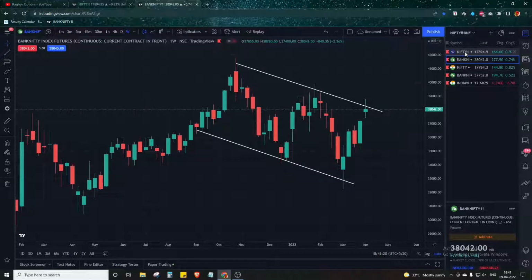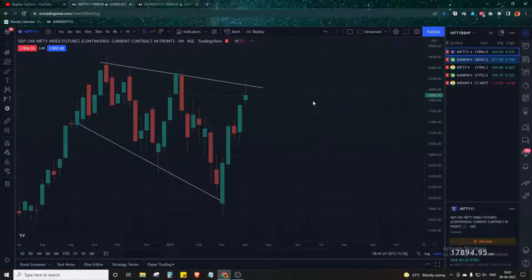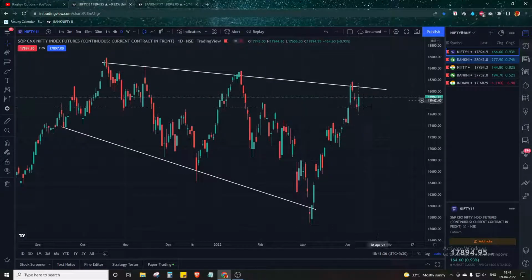Now we will do an in-depth analysis going into the daily chart and see how the Nifty 50 is working. Just a moment. This is the Nifty 50's daily chart. As you can see, it has formed a triple top, 1, 2 and 3, completing the trend line, and the last time it fell from the same trend line. This time also the Nifty 50 is trying to stay around this particular point.